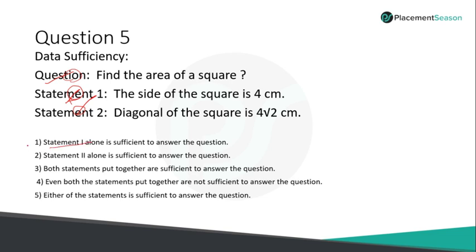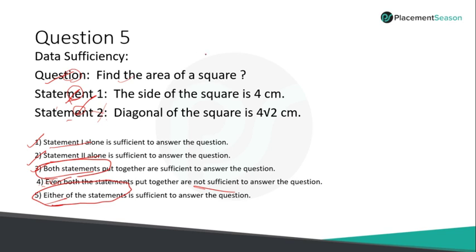Statement 1 alone is sufficient, option 1. Statement 2 alone is sufficient, option 2. If both are required, option 3, which means I require both the statements to answer the particular question. And the fourth one is, even both are not sufficient. If you have both the statements and you are not able to find the answer for this question, that is option 4. Either, which means I can answer the question from statement 1 or statement 2, that is option 5. Here a lot of students will get confused in this particular part. Both statements and either are entirely different. Both means you require both. Either means you require any one of those statements. Clear?